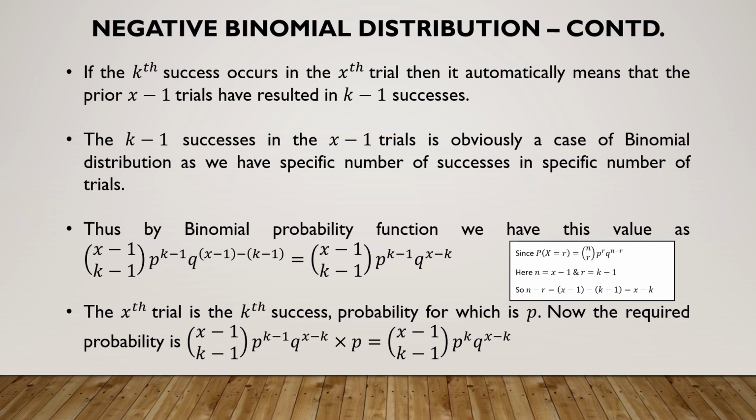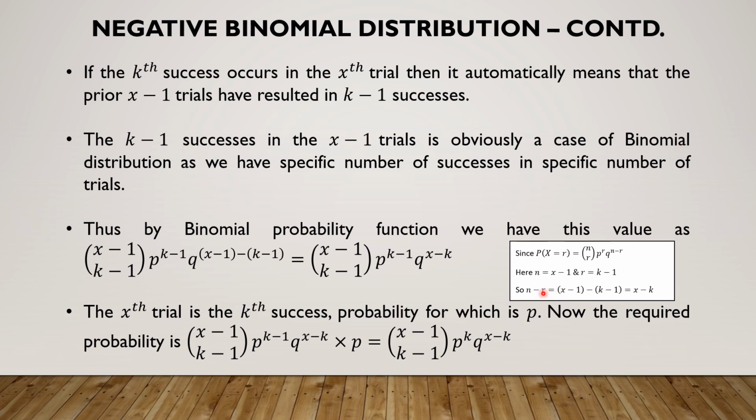Now let us try to understand intuitively how to derive the negative binomial distribution's mass function. The kth success occurs in the xth trial, meaning the prior x minus 1 trials have resulted in how many successes? k minus 1 successes. We have a specific number of successes in a specific number of trials, a direct case of binomial distribution. That is, if we leave out the xth trial where the kth success has occurred, all the prior x minus 1 trials can be characterized using the binomial distribution, because we have a specific number of successes and a specific